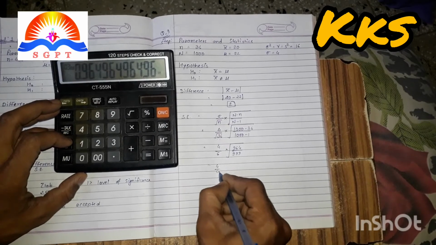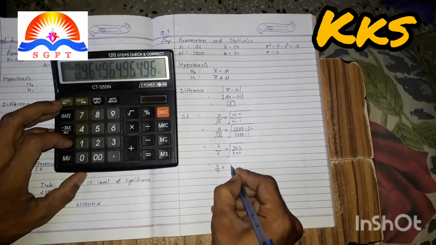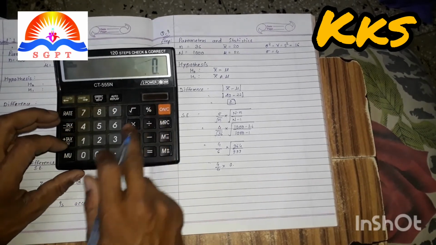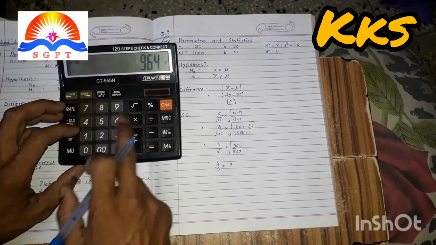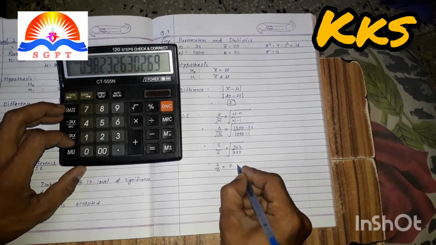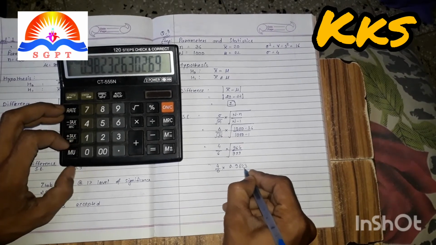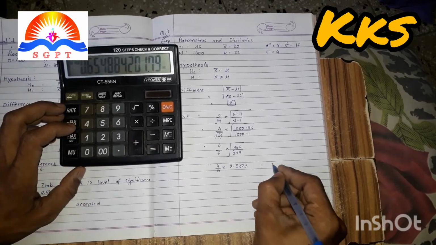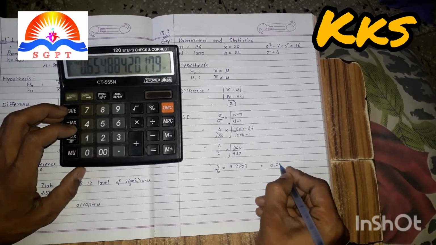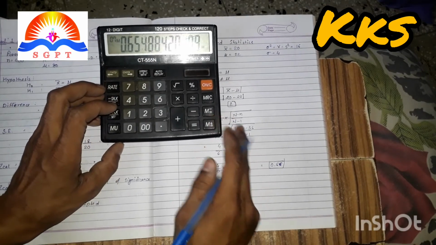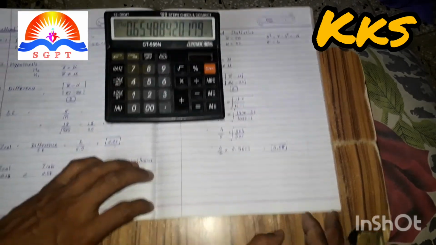So 4 upon 6 multiplied with the root of that, 964 divided by 999. Whatever it is, we take its root along with it. 0.9823 multiplied with 4 divided by 6 gives 0.6548, so that will be rounded to 0.66.